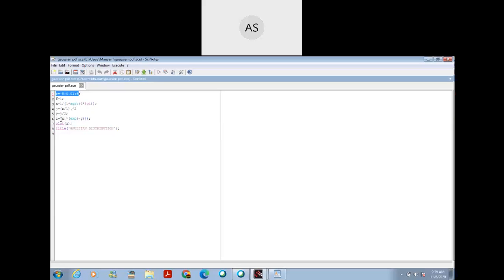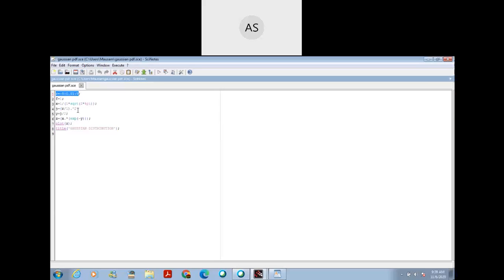So z is equal to 1 by sigma under root 2 pi, exponential minus y, and y is equal to j by 2, and j is equal to r dot caret 2, which means r is the data and it is squared.